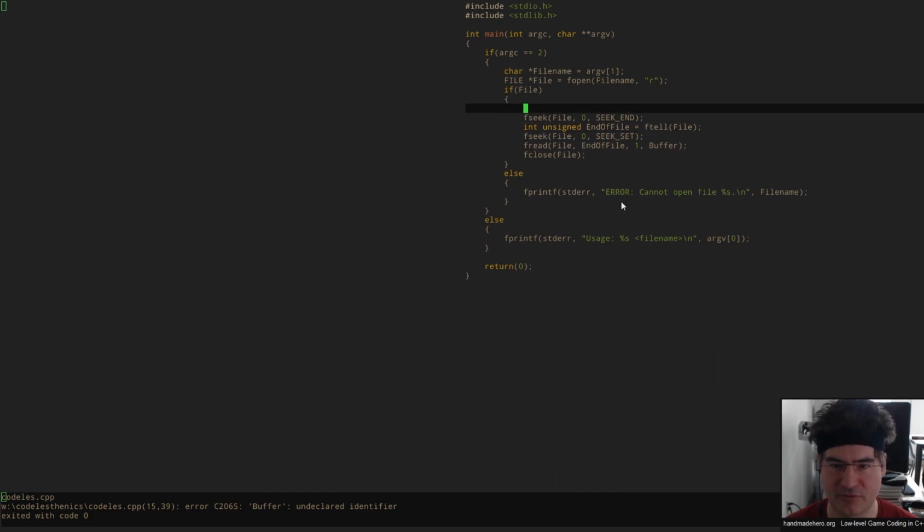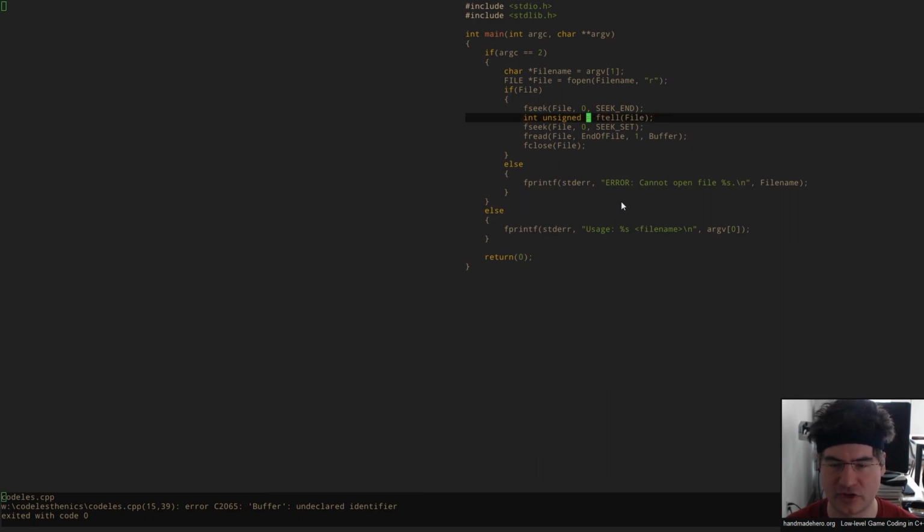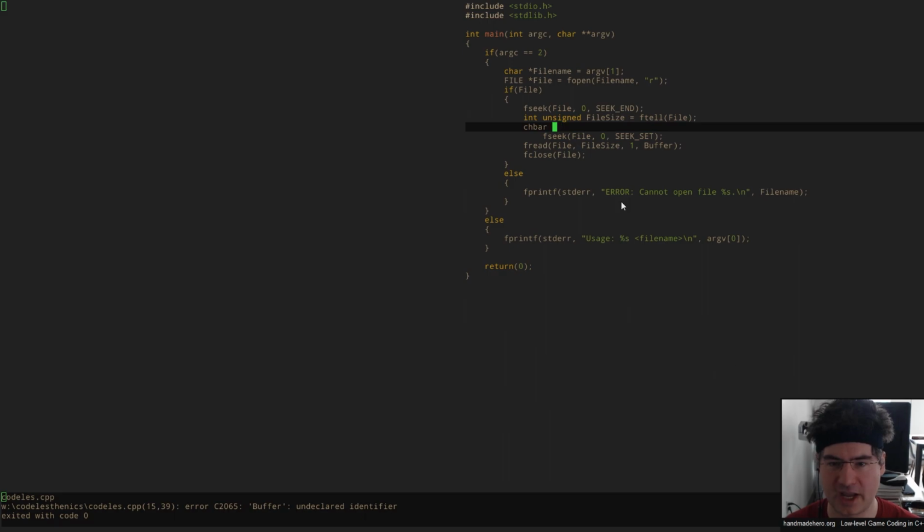Okay, so here we go. We're going to create our buffer. We know that our buffer needs to be exactly as big as our fdel told us, so let's change this to file size. Then let's allocate our buffer right here. We're going to do a malloc of the file size. We can do this as a char star or as a void, either one. I know we're going to want to use this as a char star, so we'll allocate it as a char star.